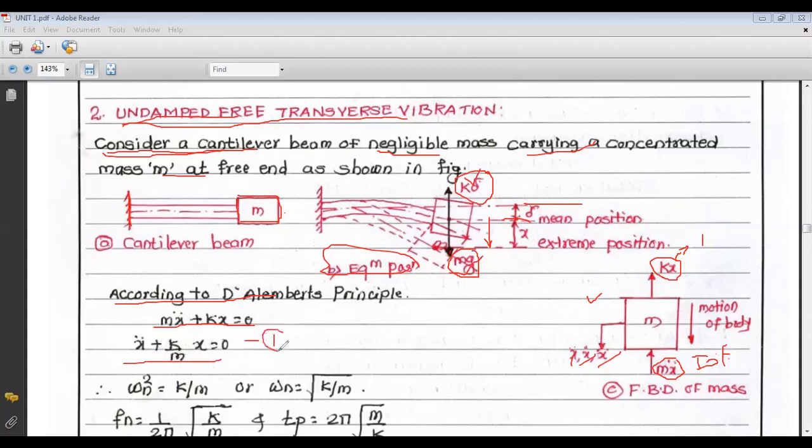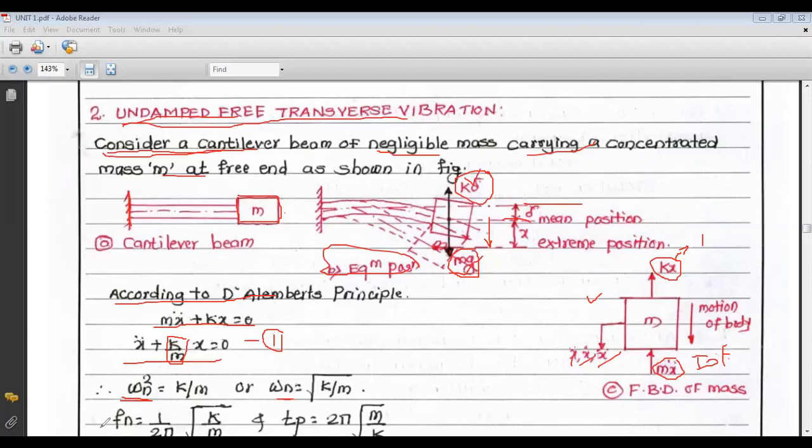Now if we compare this equation with the equation of simple harmonic motion, x double dot plus omega n square into x equals 0, we get omega n square equals k by m. So the circular natural frequency omega n is equal to square root of k by m.